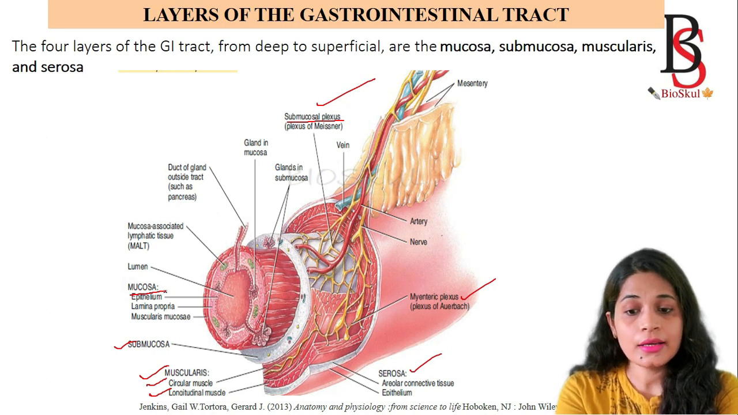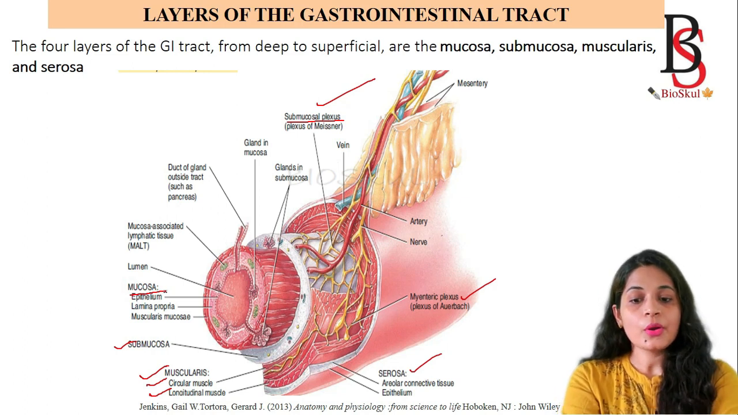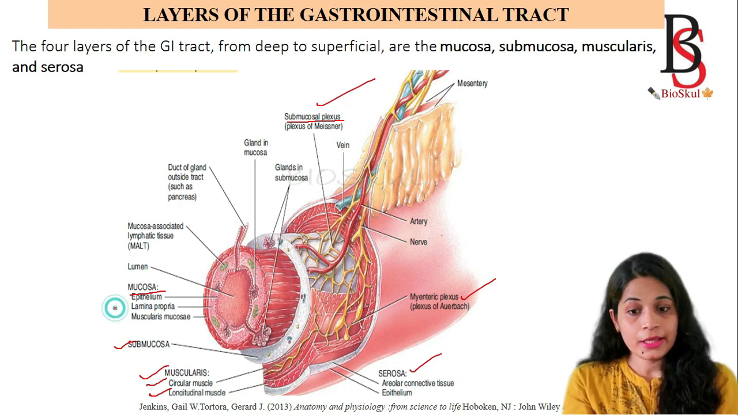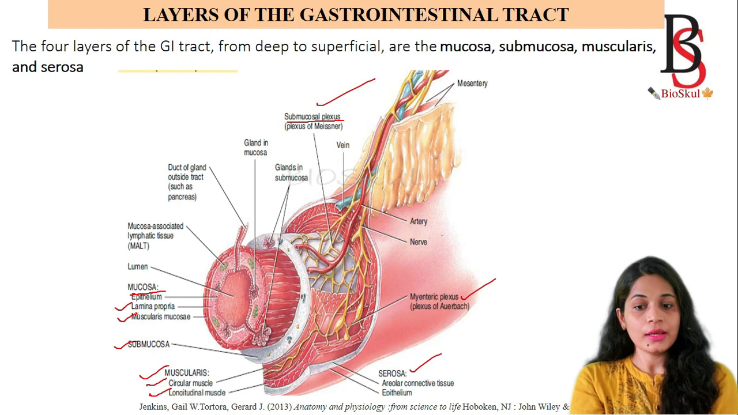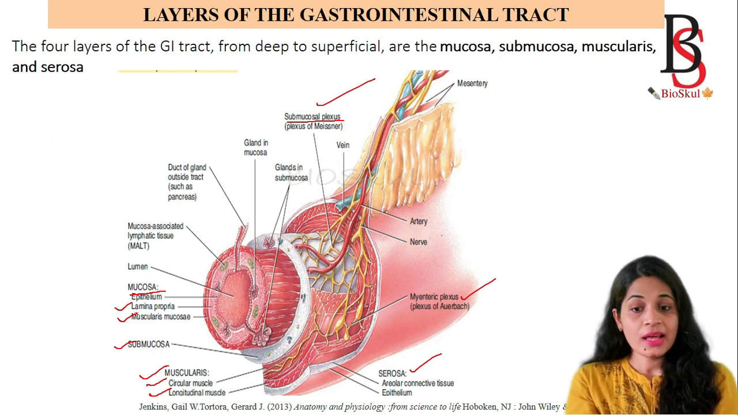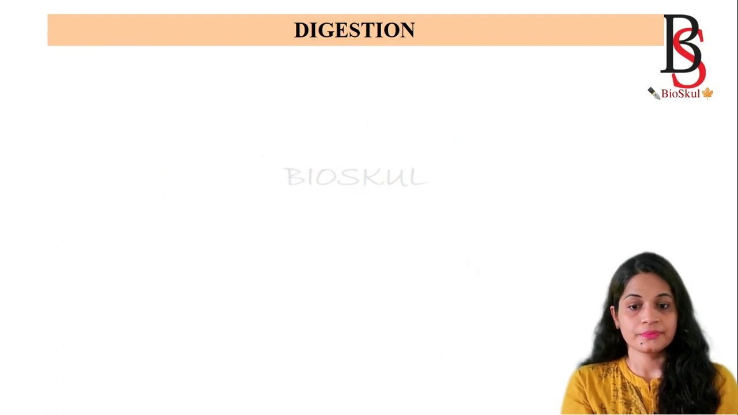Then the inner layer is the mucosa. Mucosa is formed of the epithelium, lamina propria and the muscularis mucosae. And the mucosa layer synthesizes or secretes mucus.